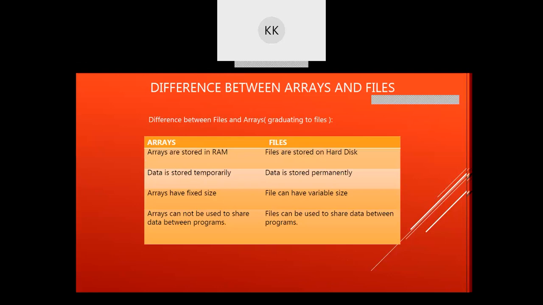If there is free space, you can store a huge amount of data. Arrays cannot be used to share data between programs, but files can be used to share data between programs. You can write one program to store the data, and another program to manipulate, read, or display those data.